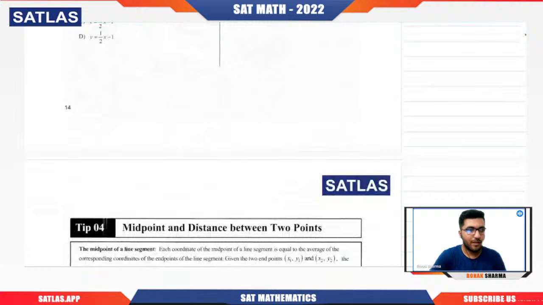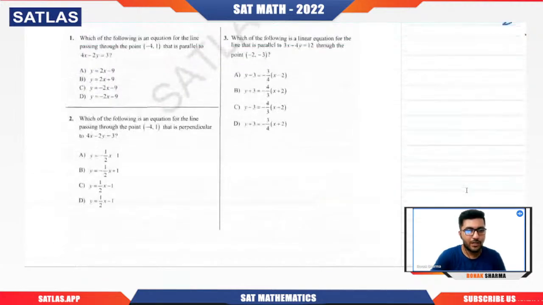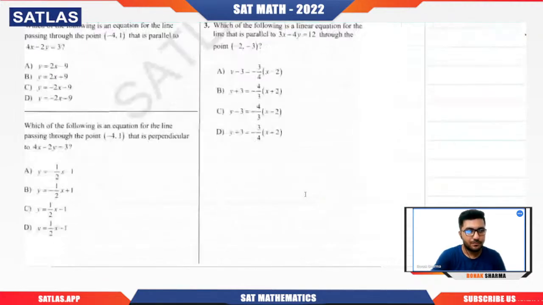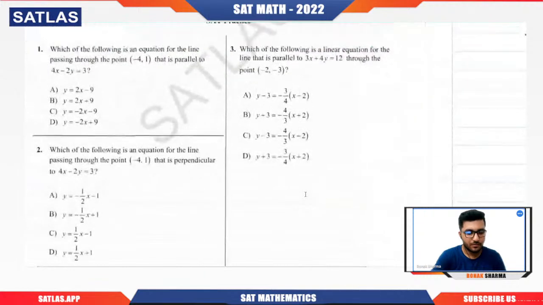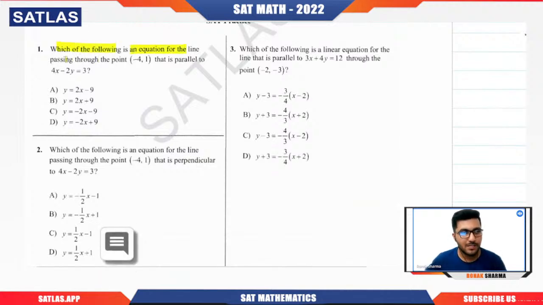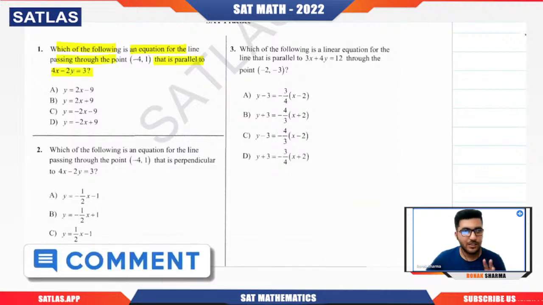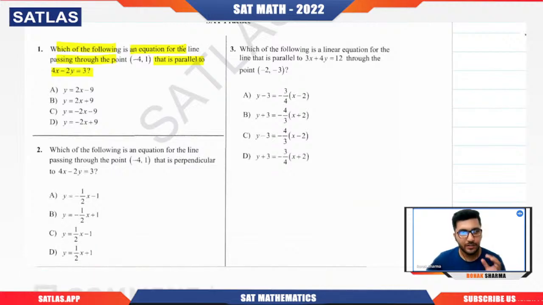So we have three questions. Let us do them quickly. Here we talk about question number one. Which of the following is an equation for the line which passes through this point and is parallel to this? Try to understand, because with the questions you will understand how to approach them. Please see the question carefully and try to attempt it. If you're not able to do it, then try to understand the explanation.